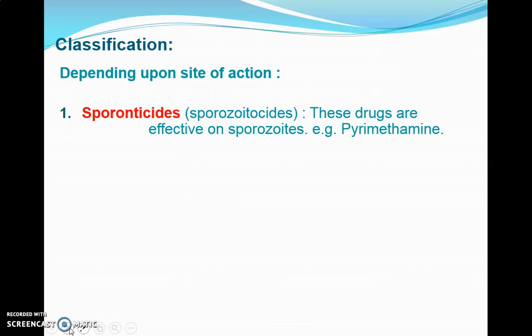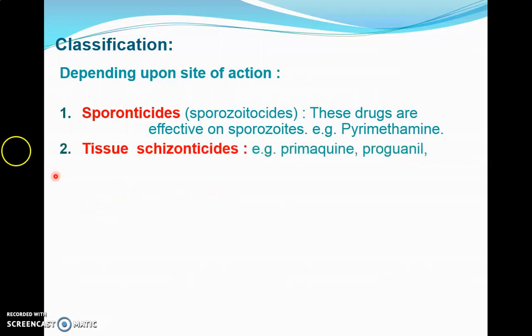Next, as far as the classification of anti-malarial agents is concerned, the agents used in the treatment of malaria are called anti-malarial agents. First are the sporozoiticides, which kill the sporozoites. These drugs are effective on the sporozoite stage. Pyrimethamine is one example.